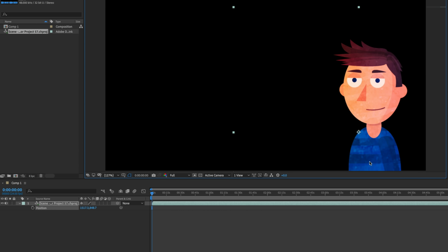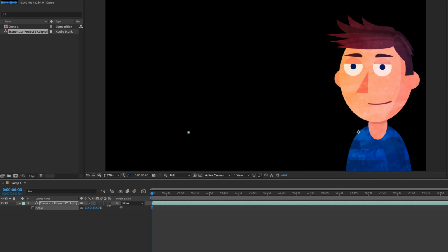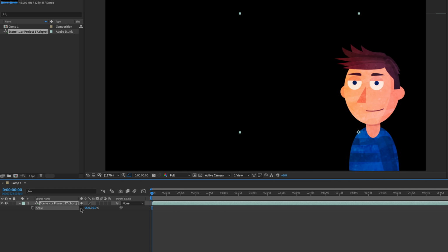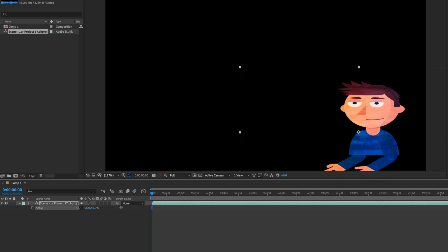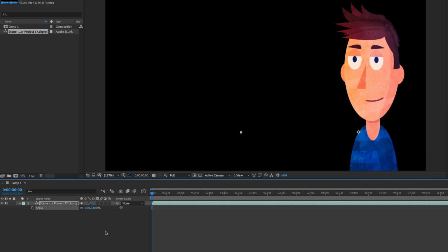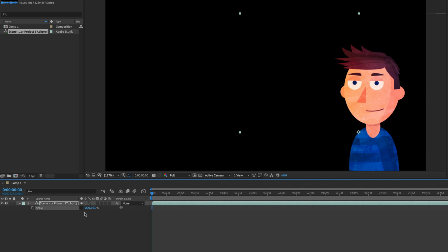The next one that I use quite a lot is S. S is going to change scale of the character, and by default, X and Y position are locked together, but if you click this little link icon, that's going to stop it, and then you can make them stretch and do goofy things like that. But for the most part, that is not what I want, so I'm gonna undo all those steps and make sure that's on. 99% of the time, I have that link on.